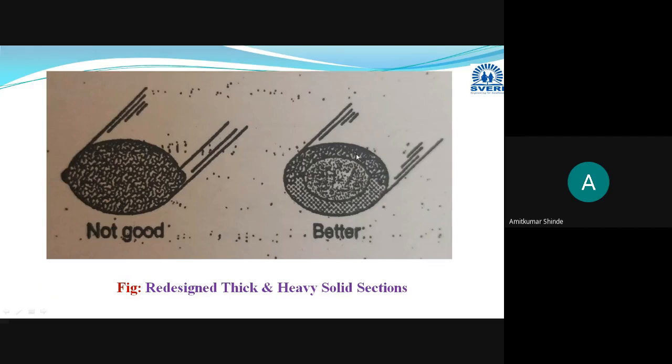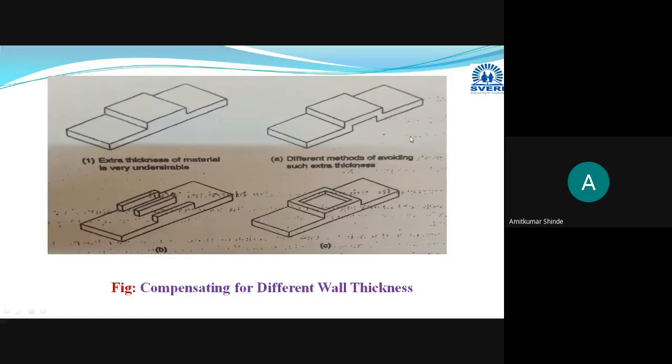It will also reduce the weight of that product. In this way you have to go for the better design. Instead of manufacturing the thick and heavy sections, you have to go for the thin and lighter weight sections. This is the better design. These are some modifications that you have to do